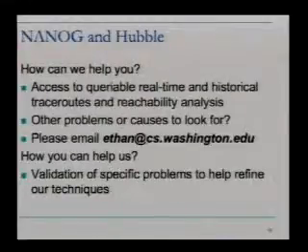We'd really like to build a system that's useful to you and that gets used, so we'd really like to know what we can do to help you. We'd like to give access both to the actual traceroutes and to our reachability analysis. And we'd love for you to let us know other problems or causes we should look for. Is the system headed in the right direction? Should we change it in certain ways?